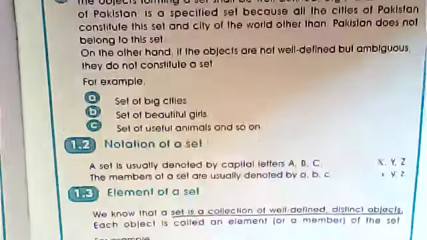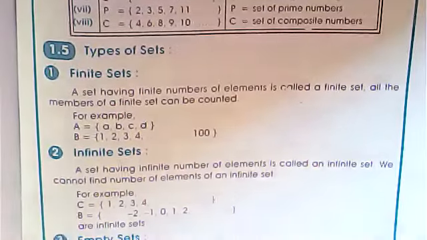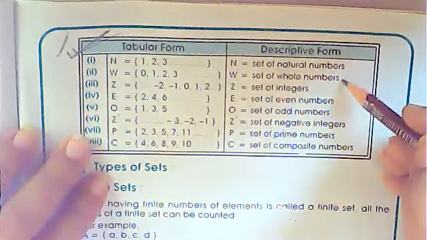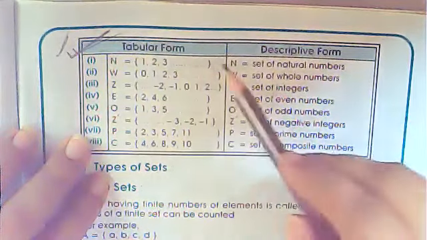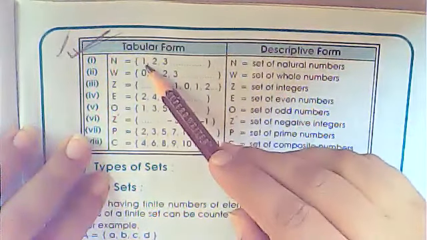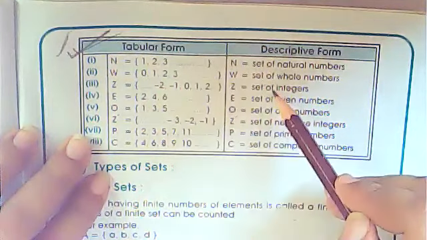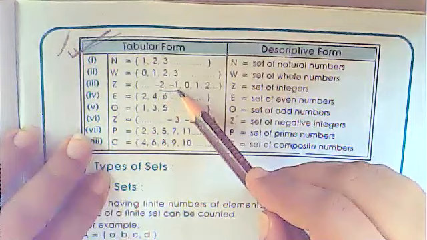Now move on to the next page. This is again important, page number 5. This chart is very important because here you will learn about the set of natural numbers, whole numbers, integers, even numbers, odd numbers. Natural numbers always start from 1, whole numbers always start from 0. Integers contain whole numbers, natural numbers and negative numbers.